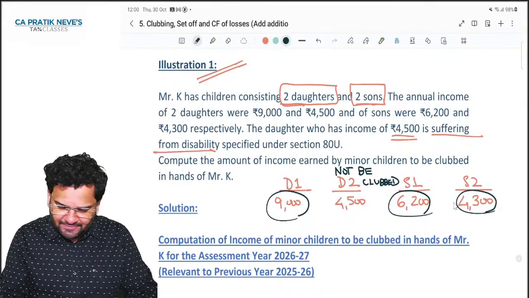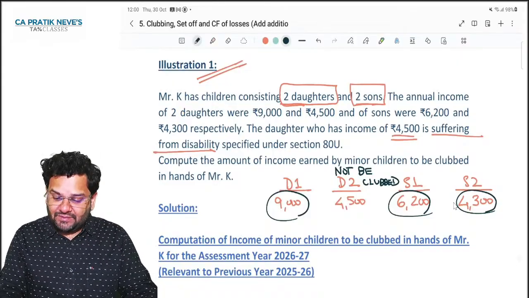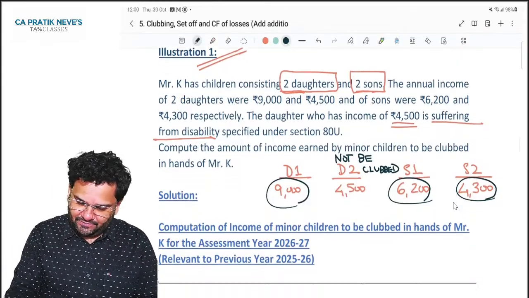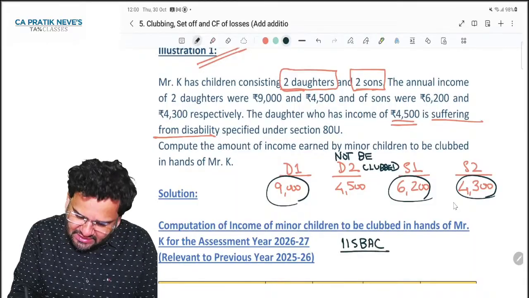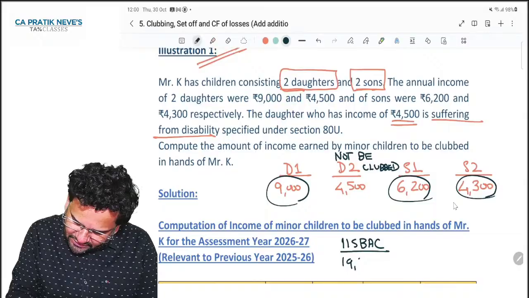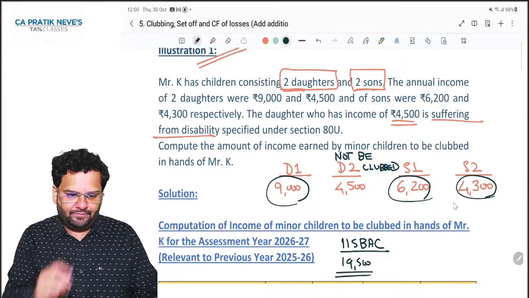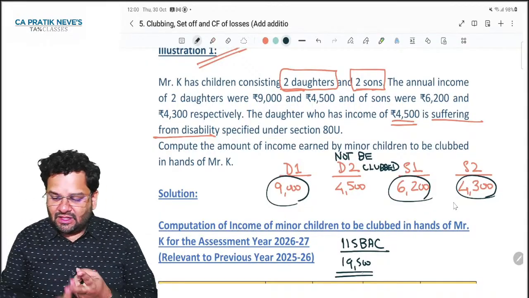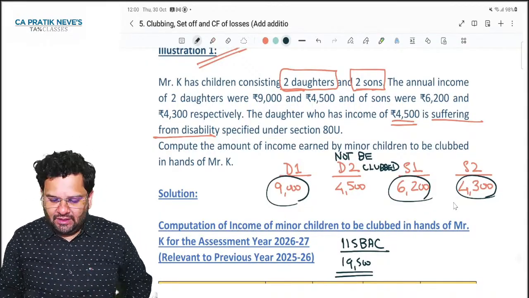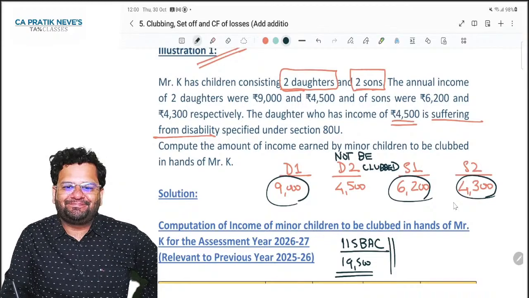This is the answer. So the answer is 19,500. If SSC is in 115BAC, then the answer is 19,500. Make sense? Because income of daughter 1, son 1 and son 2 is going to get clubbed.